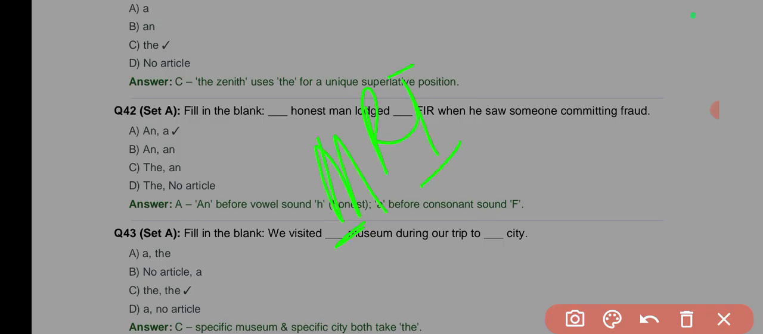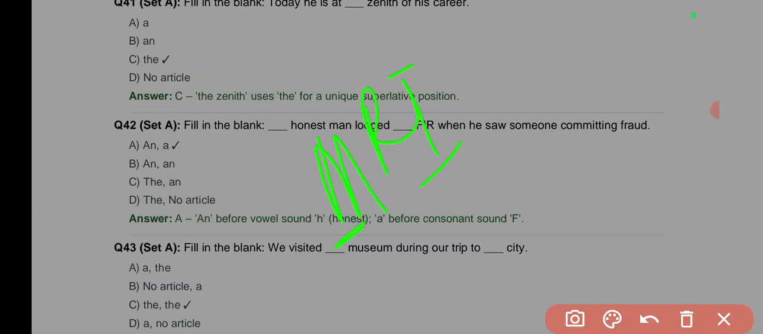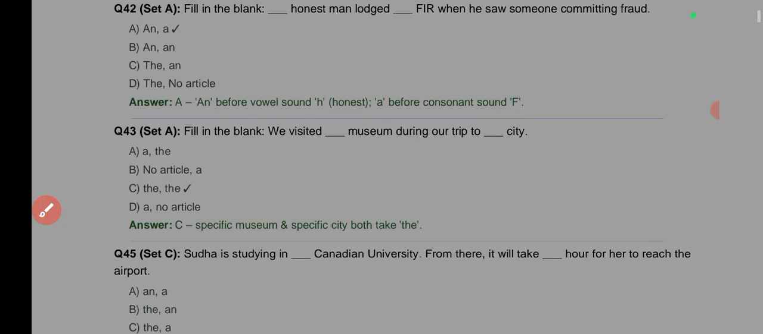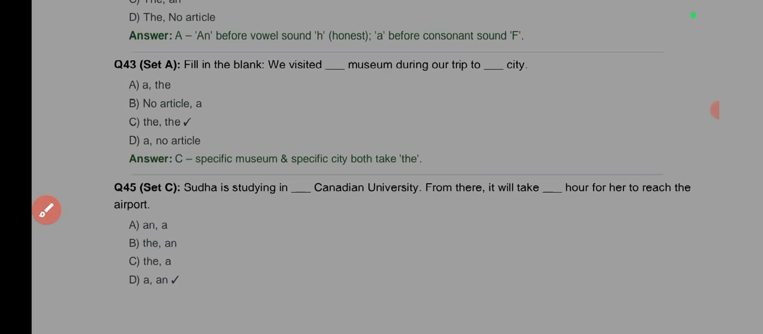Okay, so the focus is on the vowel sound here, not the letter. So I disagree with this answer here. I think the correct answer is actually "an," "honest," and "FIR." The next one: we visited dash museum during our trip to dash city.